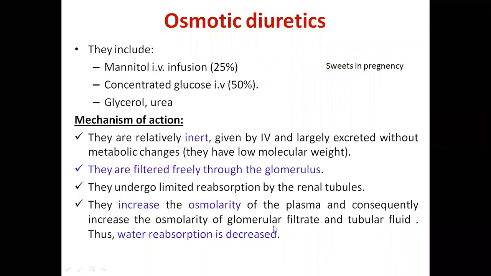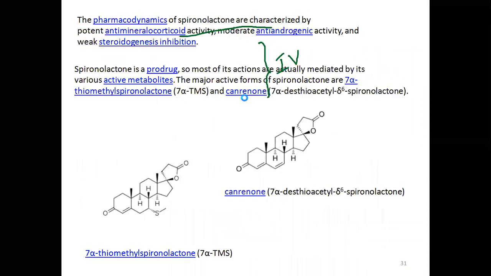Next, last, osmotic diuretics. Examples are mannitol, glucose, glycerol, urea. What they do is, these drugs are mostly administered by the IV route of administration. Let me go to that first diagram, then you will understand more.